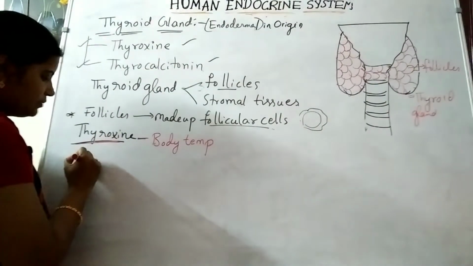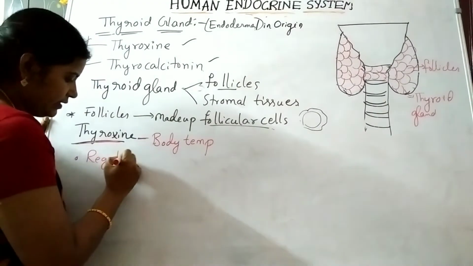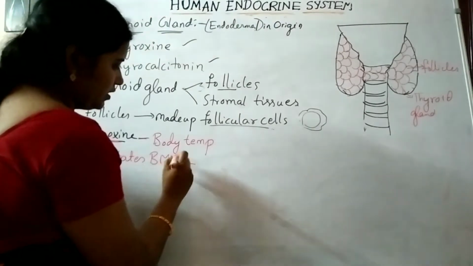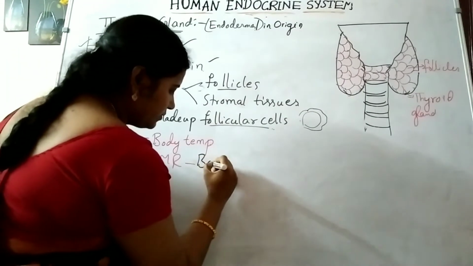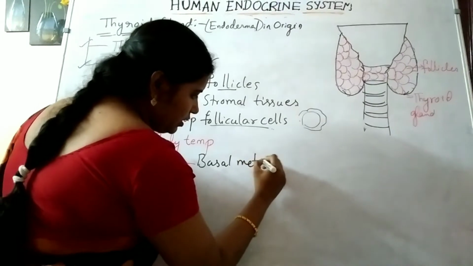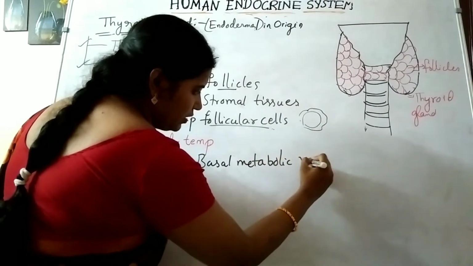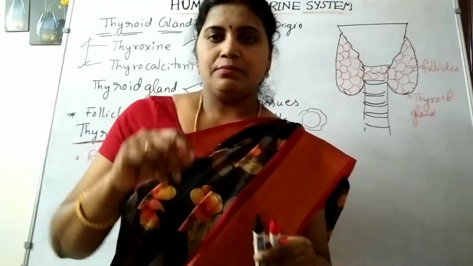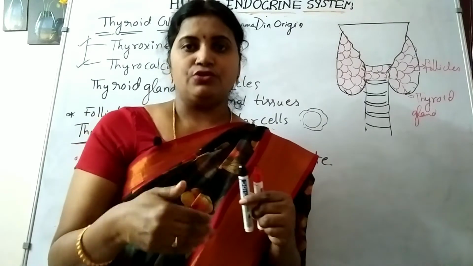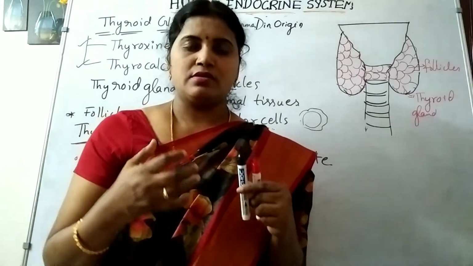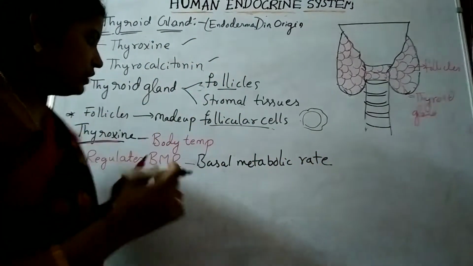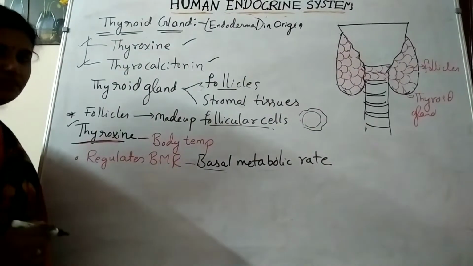At the same time it regulates BMR. What is BMR? Basal metabolic rate. What is this meant for? Basal metabolic rate is nothing but utilization of oxygen, how many molecules of oxygen we are using per unit of weight. That is basal metabolic rate, and it is also regulated by thyroxine.